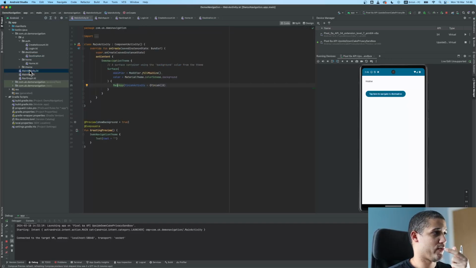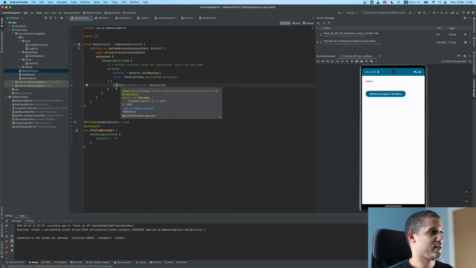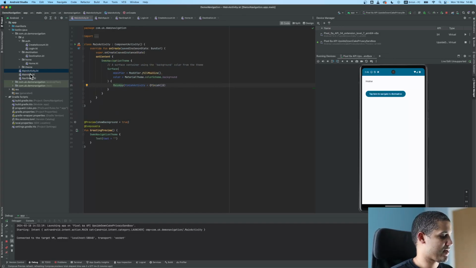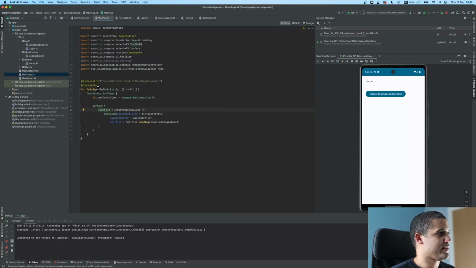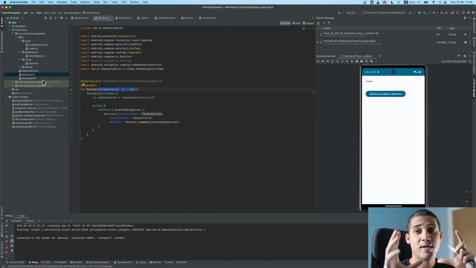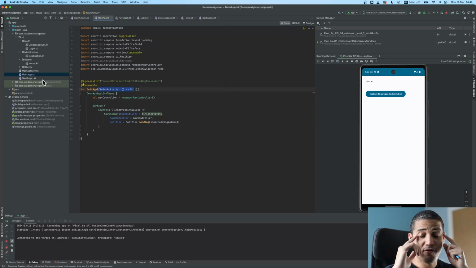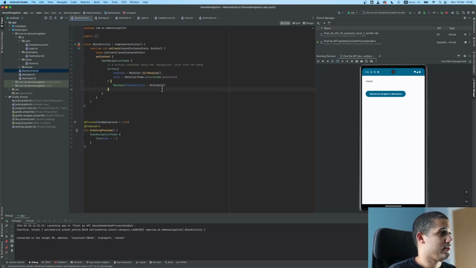In main activity, the structure I have here at least is I have created this main app where I track everything outside of main activity, and main app is asking for this lambda, this finish activity, and this is something that we'll use in our home composable, our first screen. When we tap on the back button there, we will close the app, and to be able to do that from the composable, we need to bring that finish activity lambda. So here we can finish the activity.